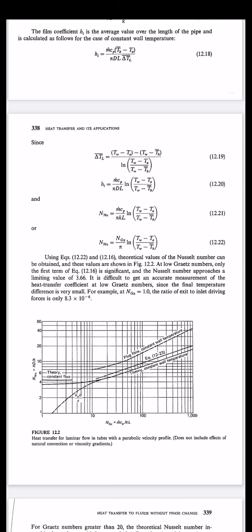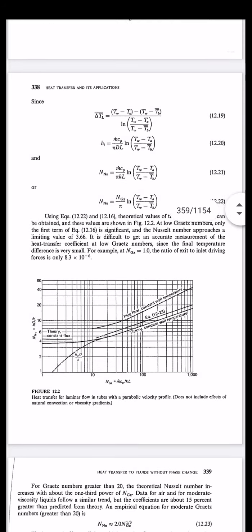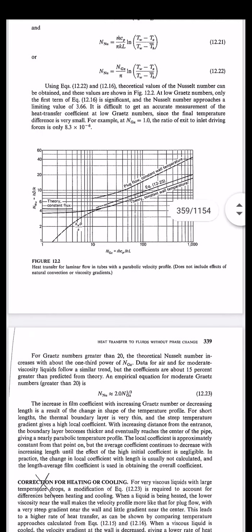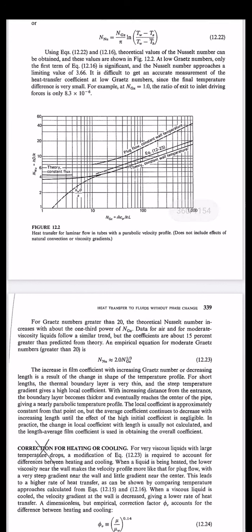So accordingly here one plot is given, which has been plotted as Graetz number versus Nusselt number. Here the plug flow and theoretical value have been compared. If you go through this plot in figure number 12.2, you can see that generally for Graetz number having a value greater than 20, the theoretical Nusselt number increases with about the 1/3 power of the Graetz number.